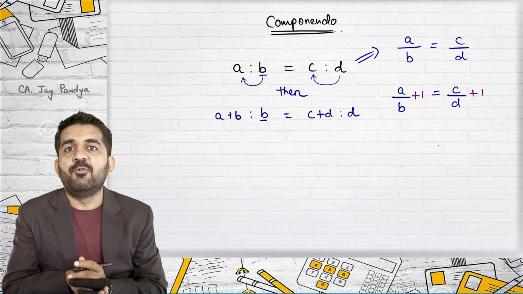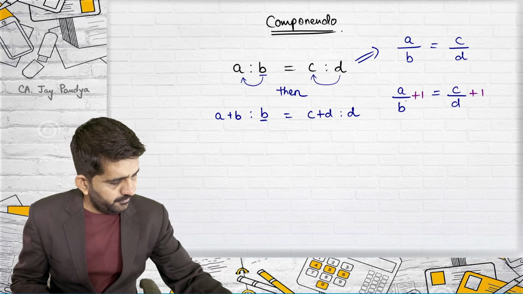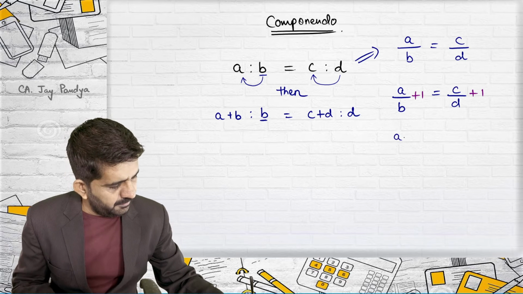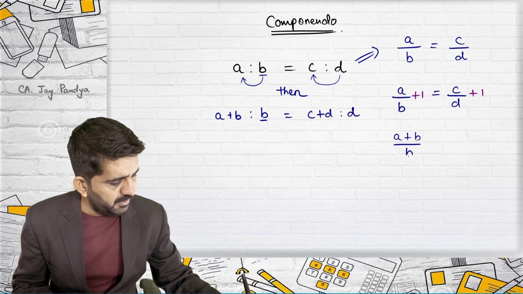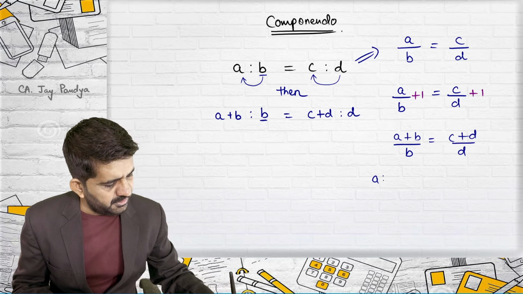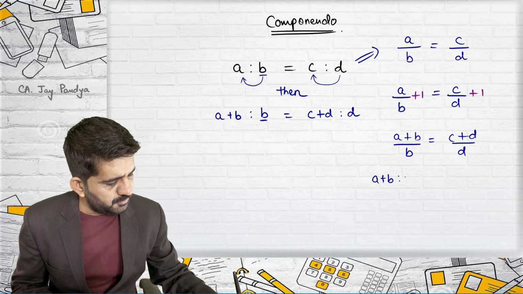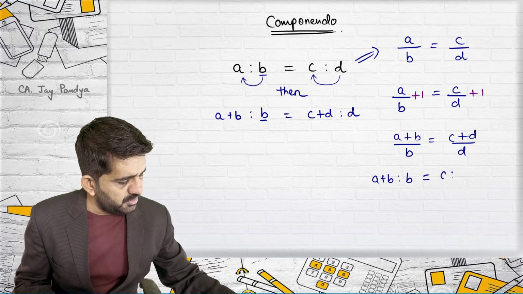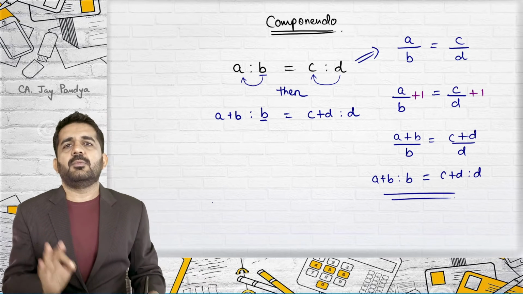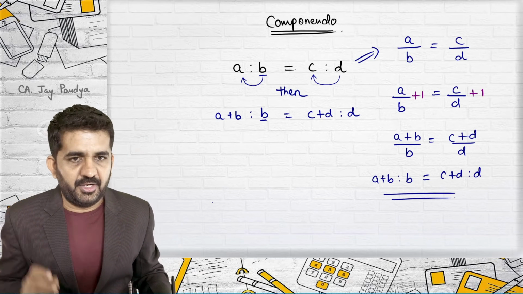Thus, solving, it will become A plus B upon B equal to C plus D upon D, and this is nothing but A plus B is to B is equal to C plus D is to D. As simple as this, and this property is known as componendo.